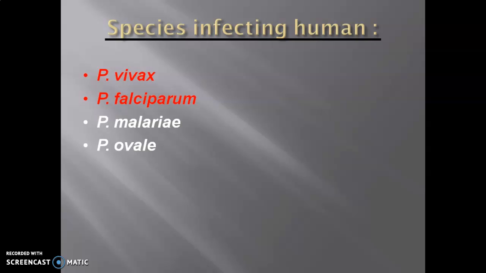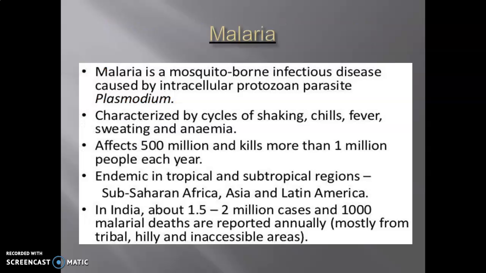These are the 4 species of Plasmodium. Plasmodium is responsible for causing malaria,